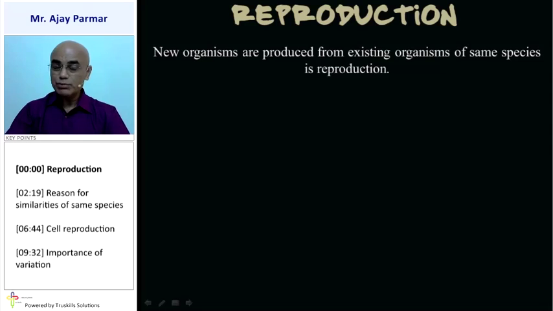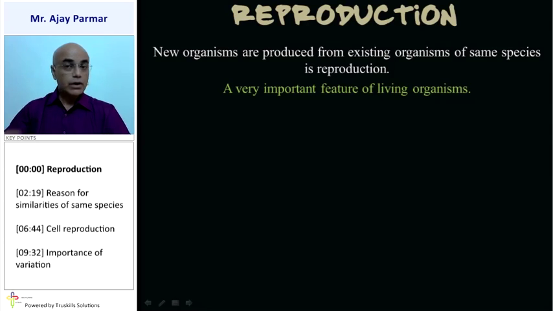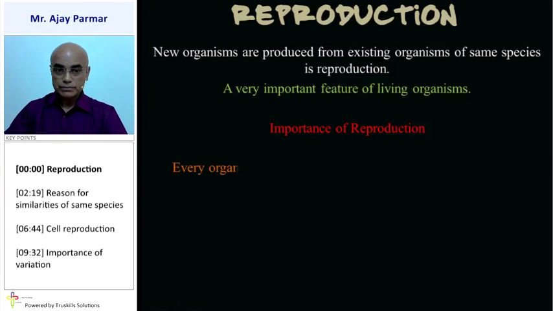When new organisms are produced from the existing organisms of the same species, that process is called reproduction. Remember, that is an extremely important feature of all living organisms. Only living organisms can reproduce. That means it's an important feature of living organisms. Why do you think that reproduction is necessary? That means what are the importances of reproduction?